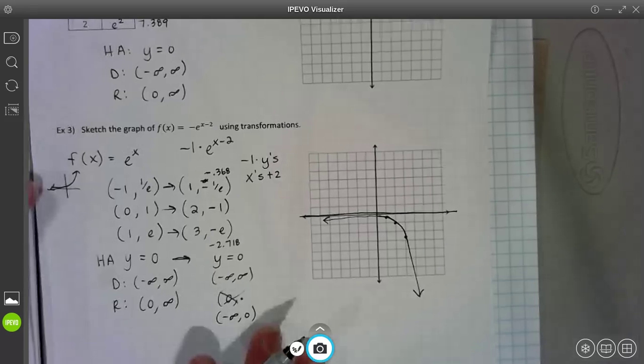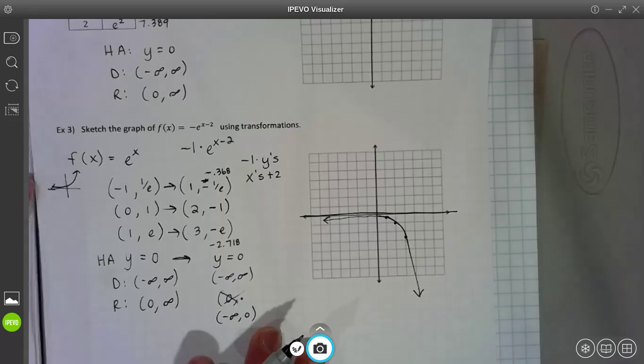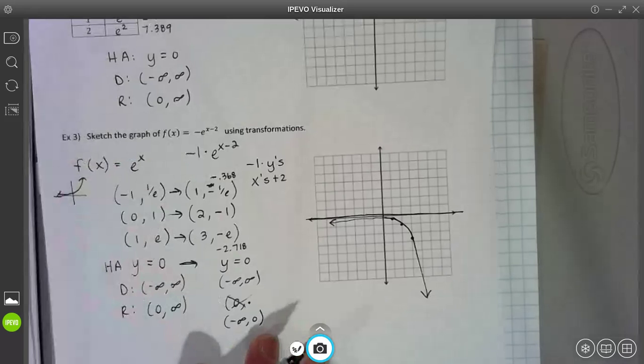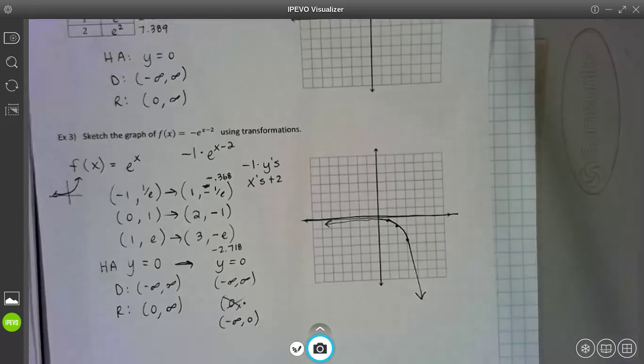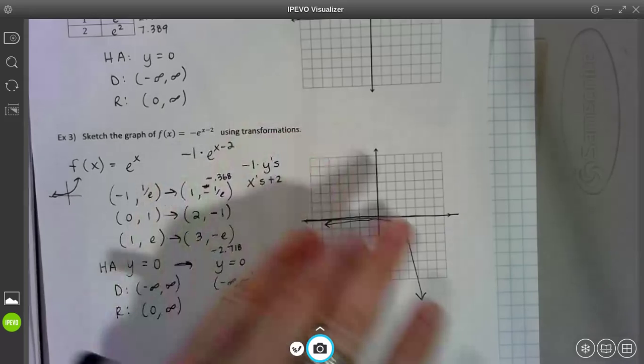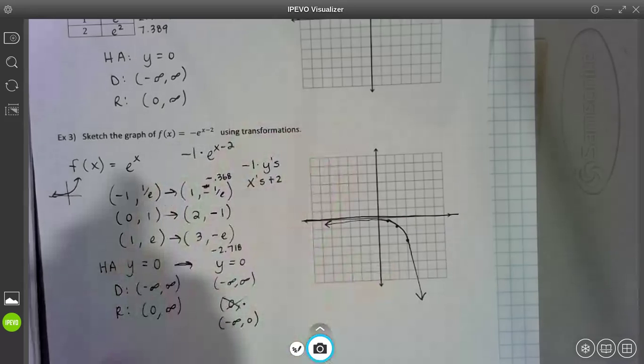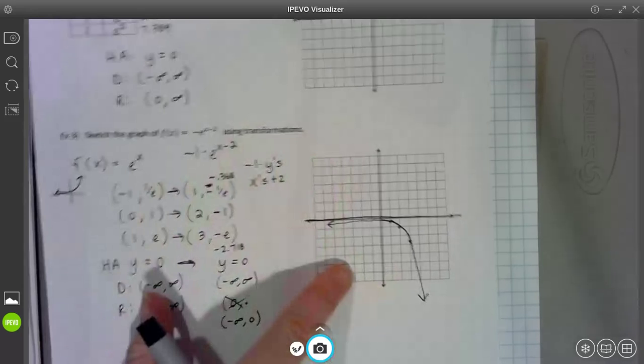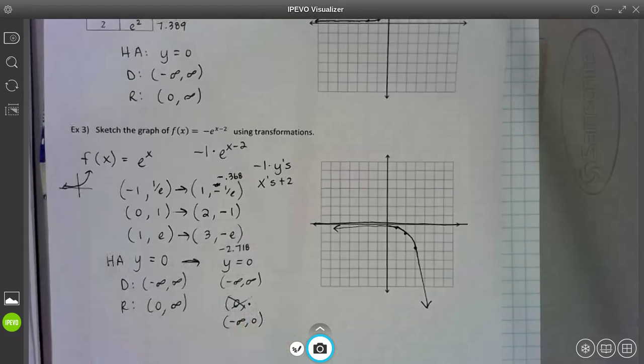So again, if you look at the original graph that I drew over here, if you reflect it and shove it to the right too, that's exactly what it should end up looking like. Okay? All right. So just make sure when you do this on the online graphing that the base is E. Sometimes I feel like they did an update on the online and they automatically have the base of that exponential function. Last year, we always had to change the base to the base of the exponential function. So that might just be better for you guys.